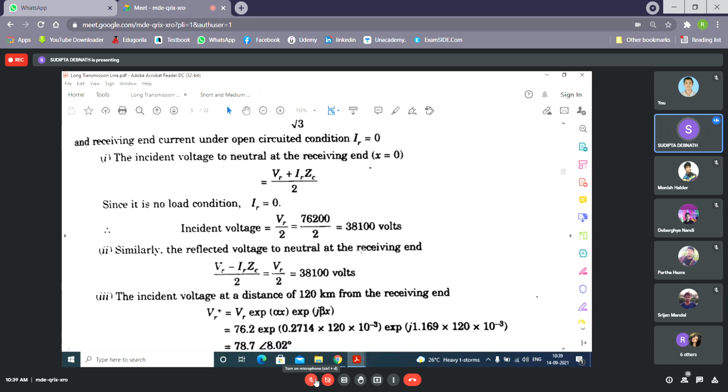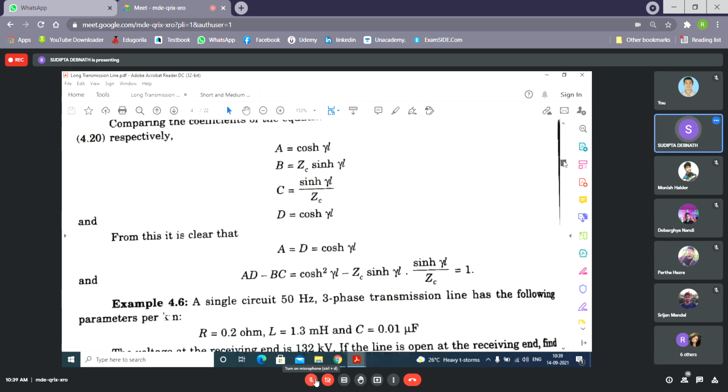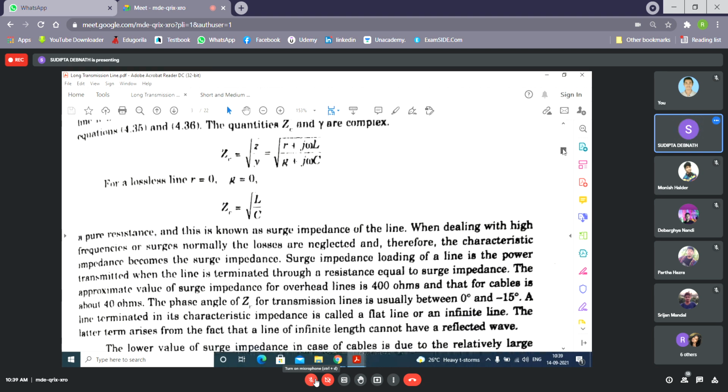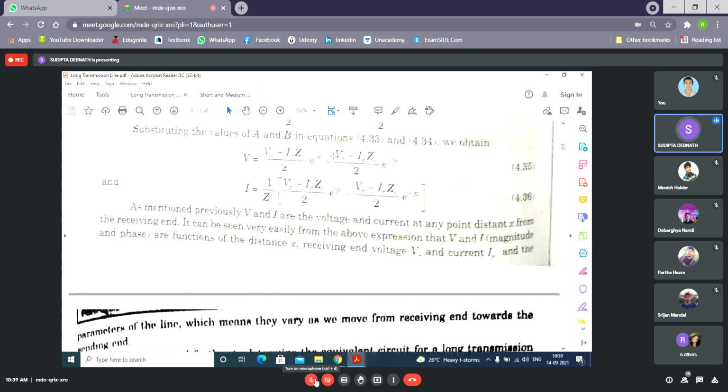Now, the incident voltage at a distance of 120 kilometer. At 120 kilometer, this part will be 0, but with VR there is one term, e to the power gamma x, that you need to write, isn't it? You have to write this one because this is not 0. Now x has the value 120. So what is the incident wave? VR by 2 e to the power gamma 120. What is the reflected wave? VR by 2 e to the power minus gamma 120.